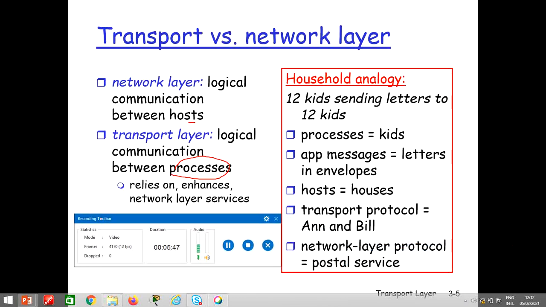Let's consider an example which is given in your book. Let's assume that there are two houses.